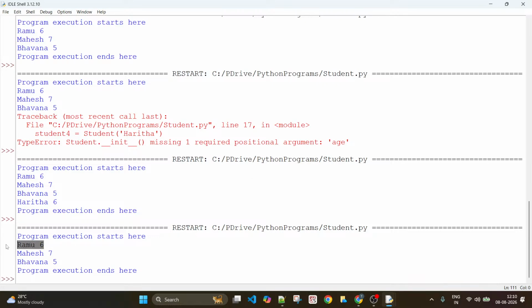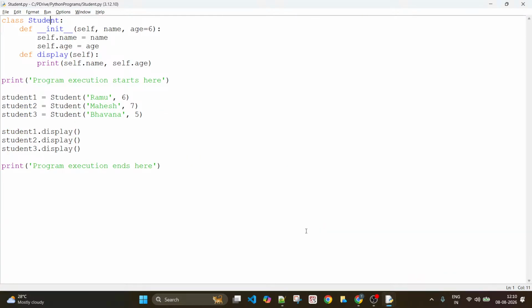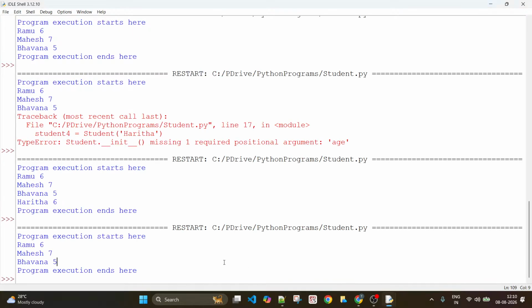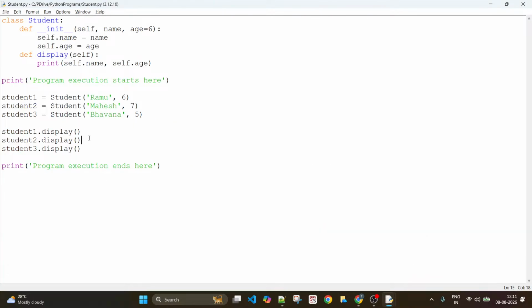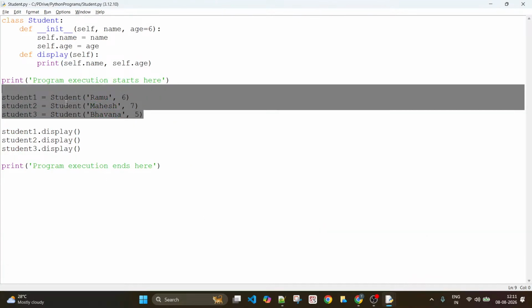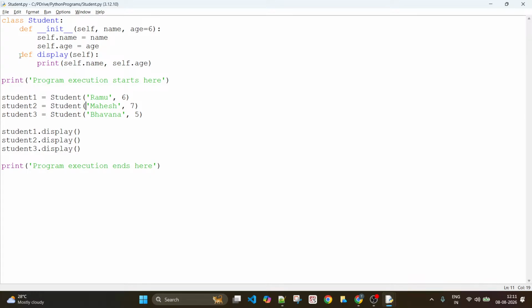You see, everything has come as earlier, right? Bhavana has an age of 5. Does it make sense? You have explicitly passed a 5, that's why. So what did we do now? The responsibility of displaying the details of the students has been given to the display function.